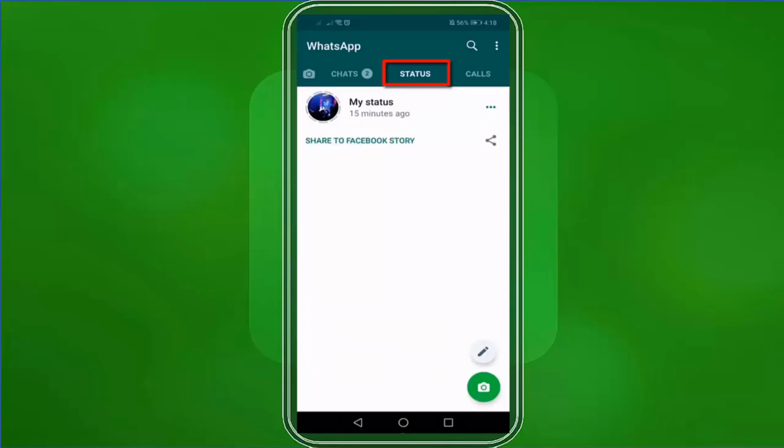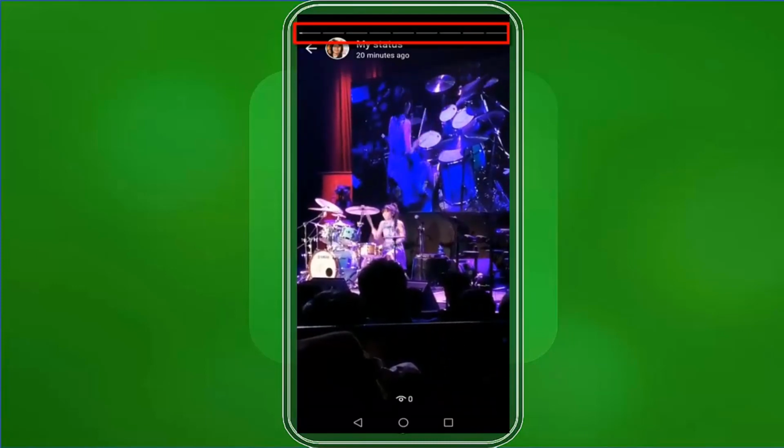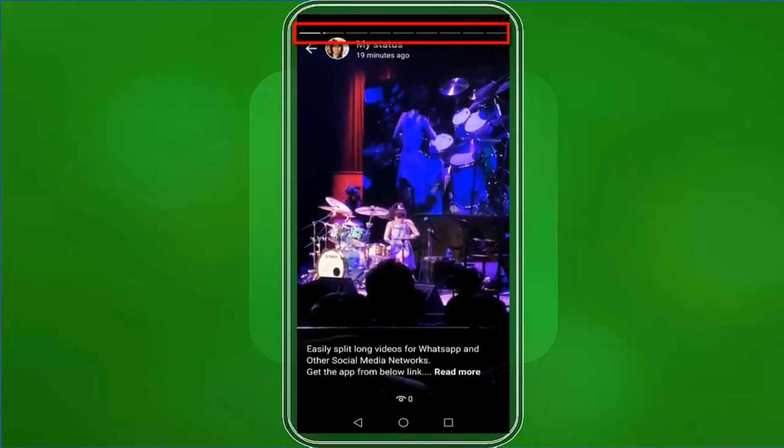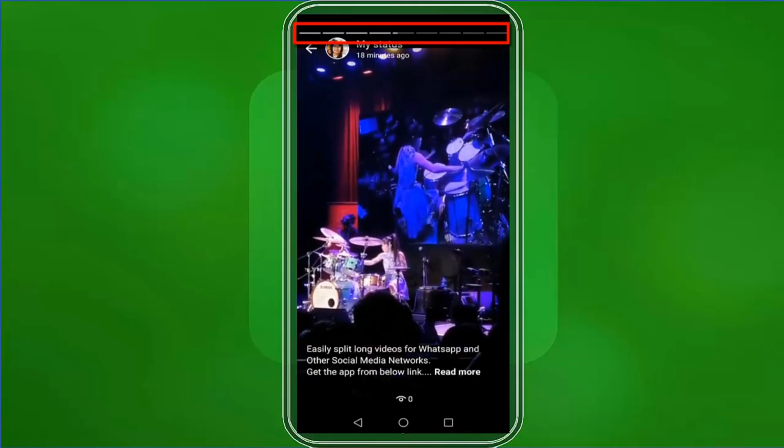Once it's done, you can view your multiple clips on your status as your WhatsApp stories. You can see on the top section of our story, it has multiple stories since we have uploaded our video with 9 30-second clips.